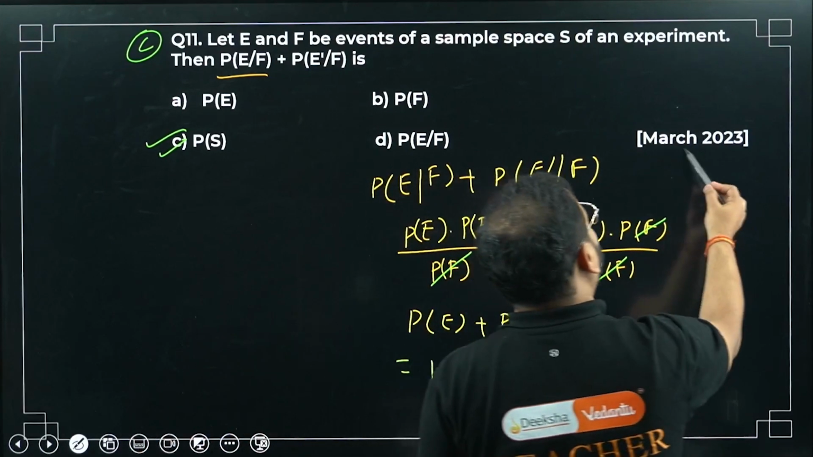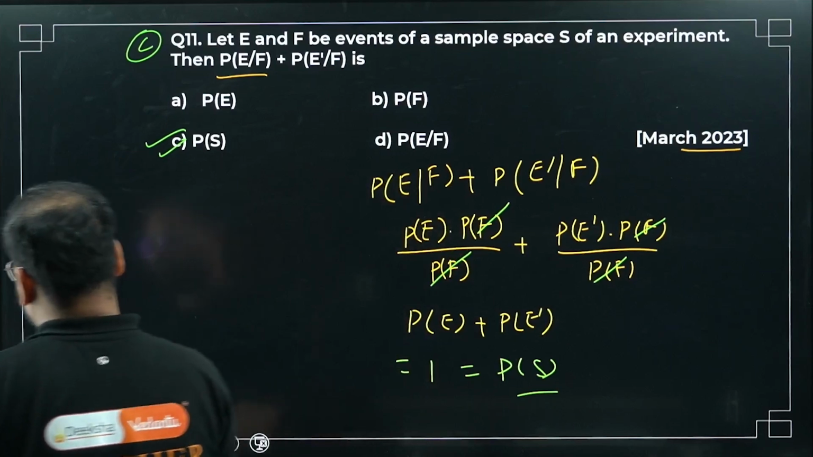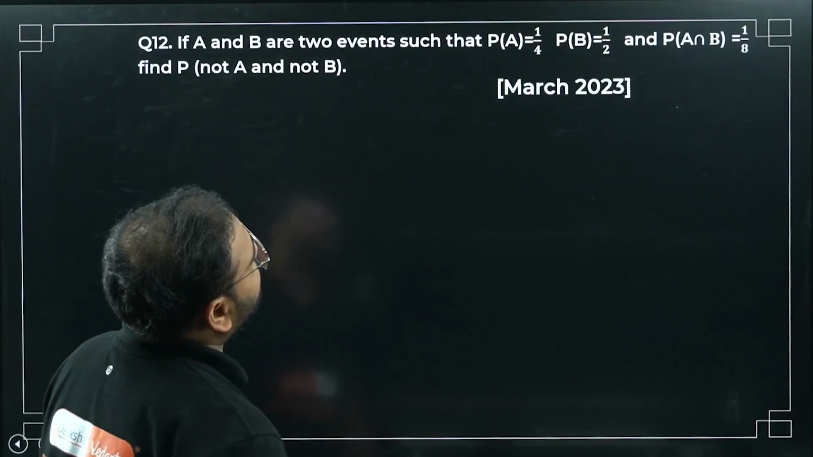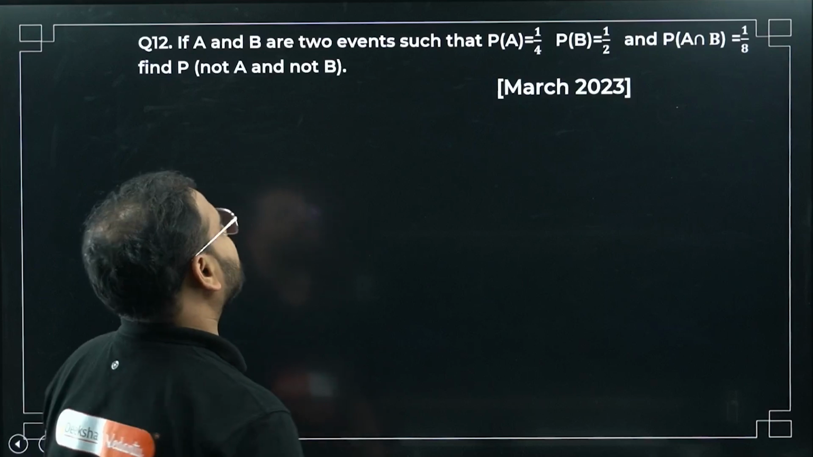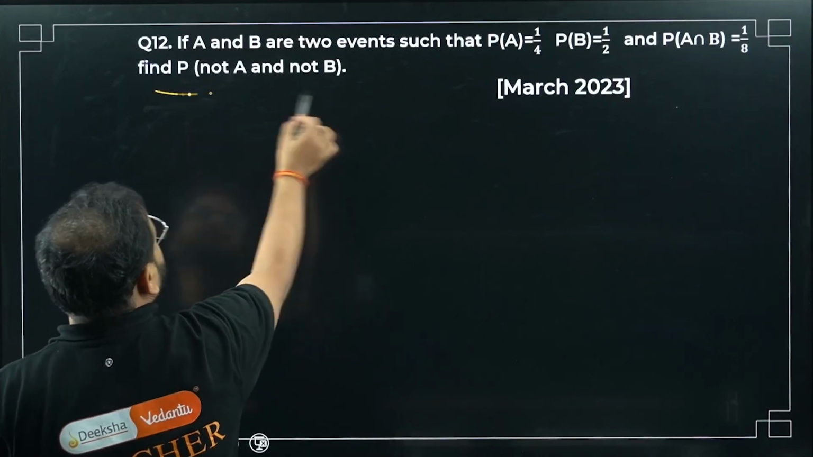It's a P by Q. March 2023 paper, have a look. Moving on to question number 12. If A and B are two events such that PA is 1 by 4, PB is 1 by 2, and PA intersection B is 1 by 8, find this value, sir.